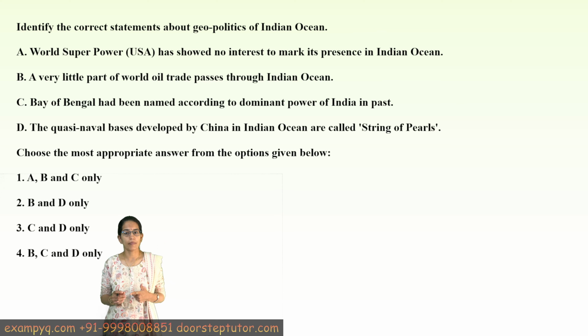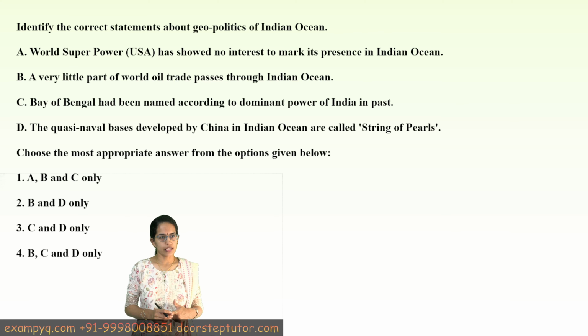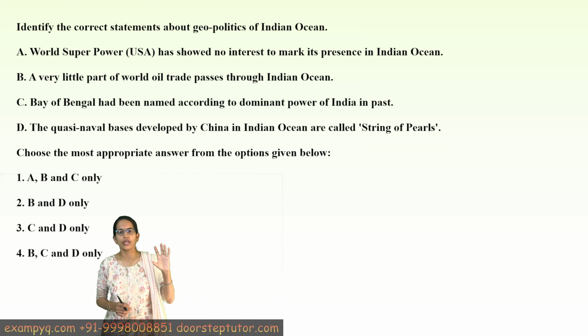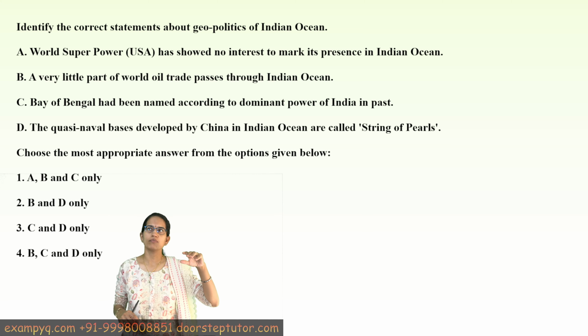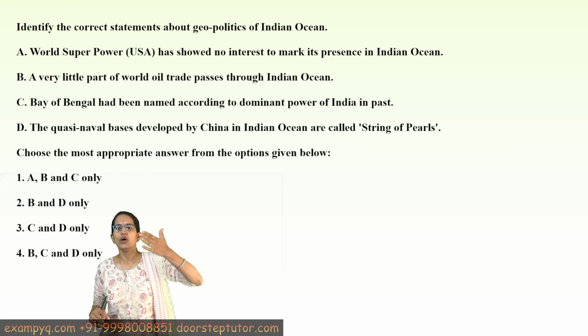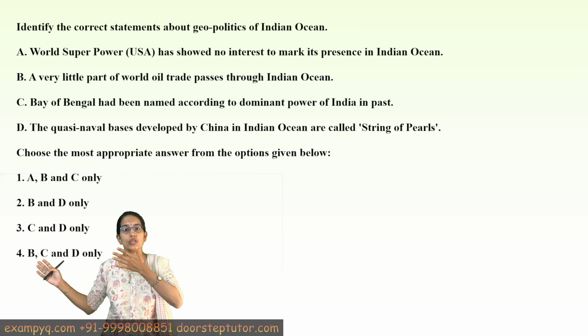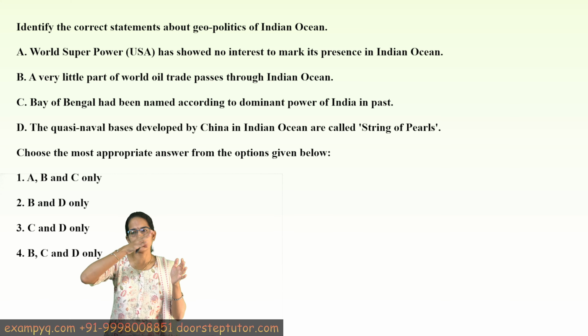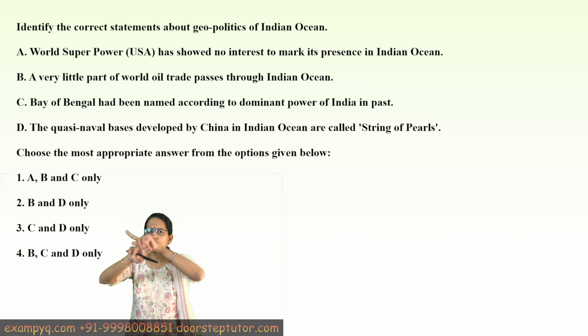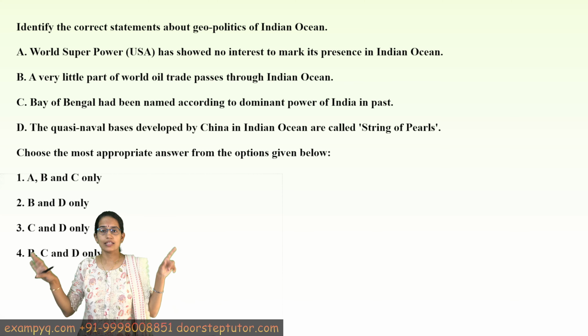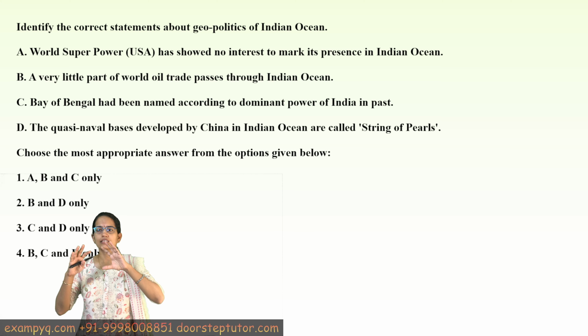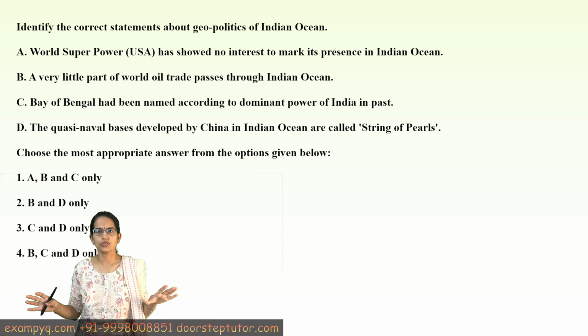The next talks about the geopolitics of Indian Ocean and which of these are correct. So Indian Ocean is a vast stretch from, we can say, Strait of Malacca to the western coast near to Australia, and then we have in the west till the Mozambique channel. So it's a huge area which is covered under the Indian Ocean, and this has huge trade opportunities, exclusive economic zone. We have geo potential resources which could be harnessed there.